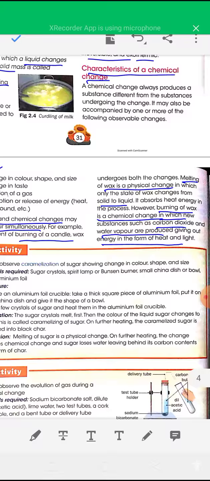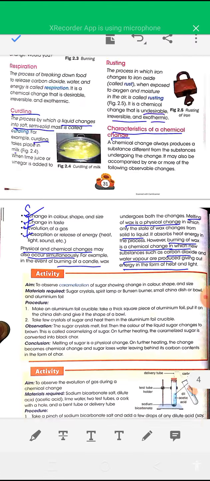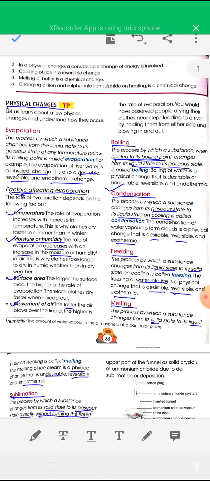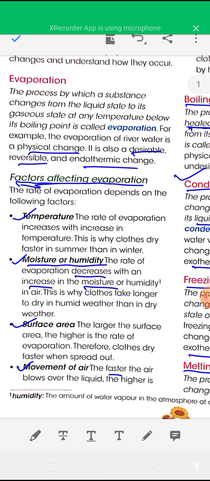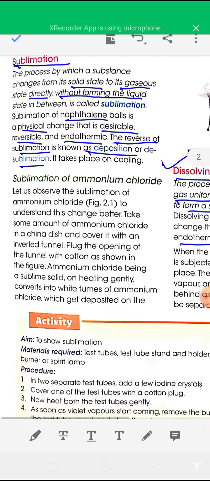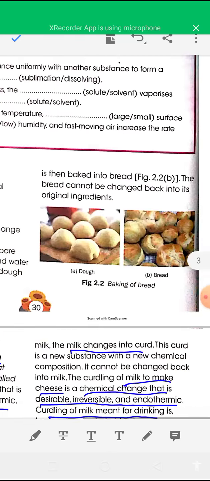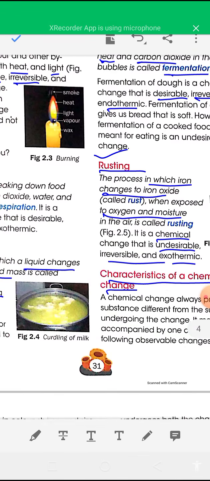Thank you, students. These are some physical changes and chemical changes I have discussed today. You have to read about these changes. You have to remember the different types of changes, physical changes and chemical changes, and their characteristics, their definitions, with examples. And this chapter is completed today. Thank you, students.